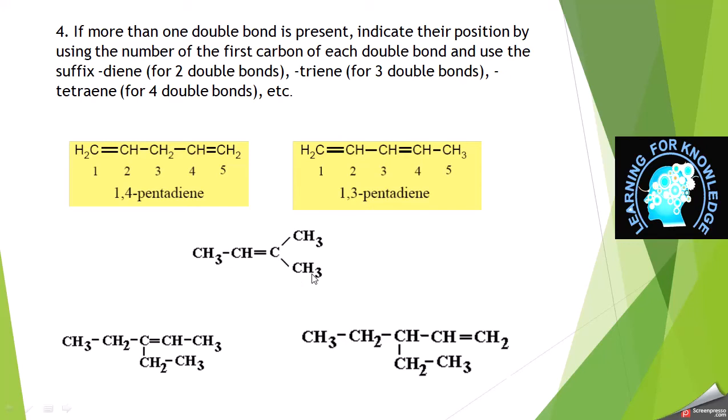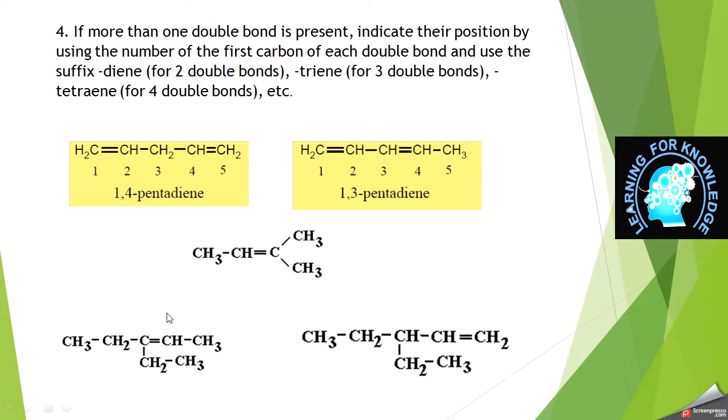Now if we start numbering from right to left, there will be no change in the position of the double bond, but instead of number 3, the methyl group gets the second position. So its name becomes 2-methyl-2-butene, or 2-methylbut-2-ene. Now if we look at this example, we will select the longest chain: 1, 2, 3, 4, 5.